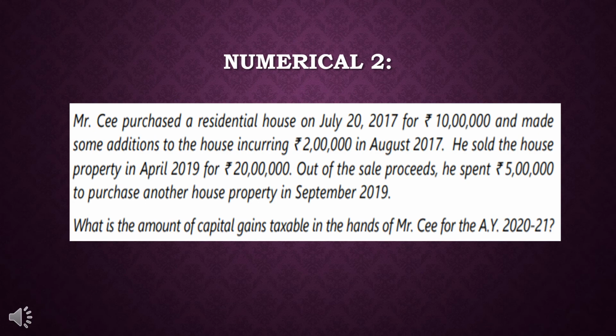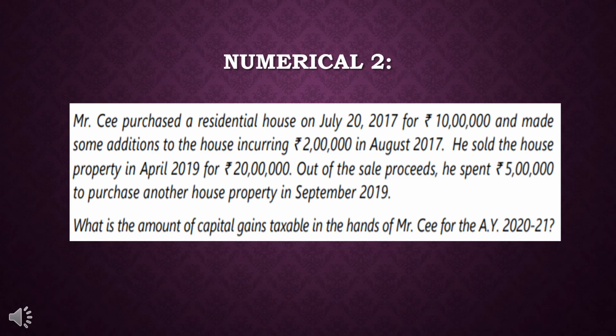Out of the sale proceeds, he spent 5 lakh to purchase another house property in September 2019. What is the amount of capital gains taxable in the hands of Mr. C for the accounting year, that is 2020-2021? So students, this is a case of short-term capital gains. This is a simple example which I can give you regarding this situation.